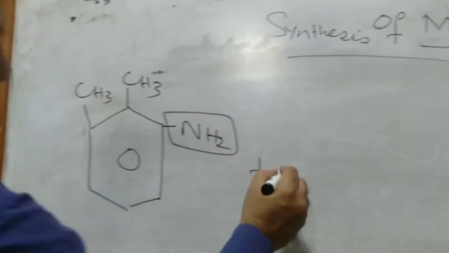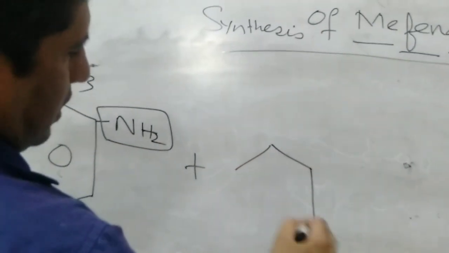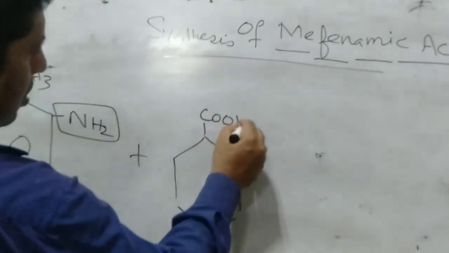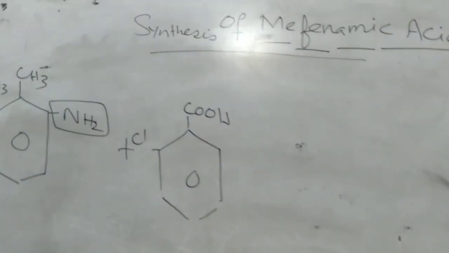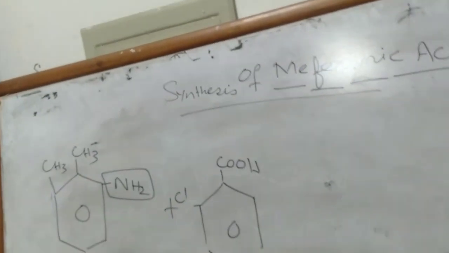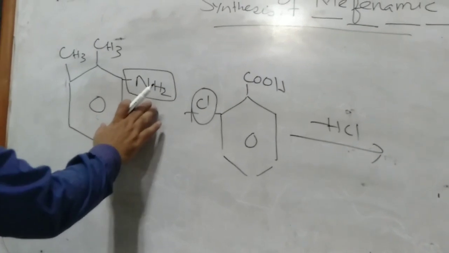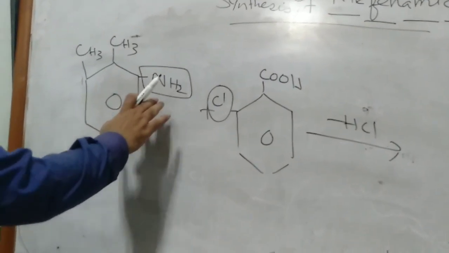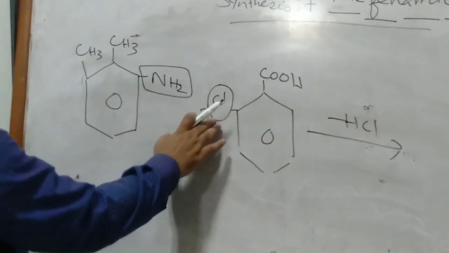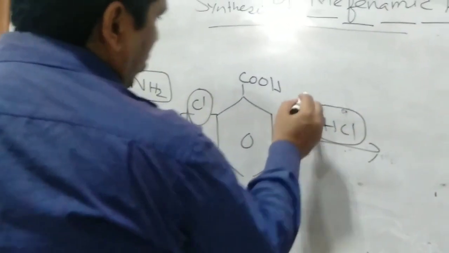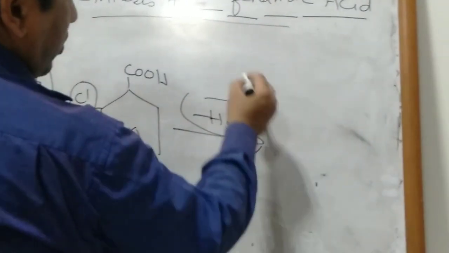When it is reacted with chlorobenzoic acid, a proton will be removed from the amino group of the aminoxylene, and chlorine will be removed from the chlorobenzoic acid. HCl will be formed as a byproduct.